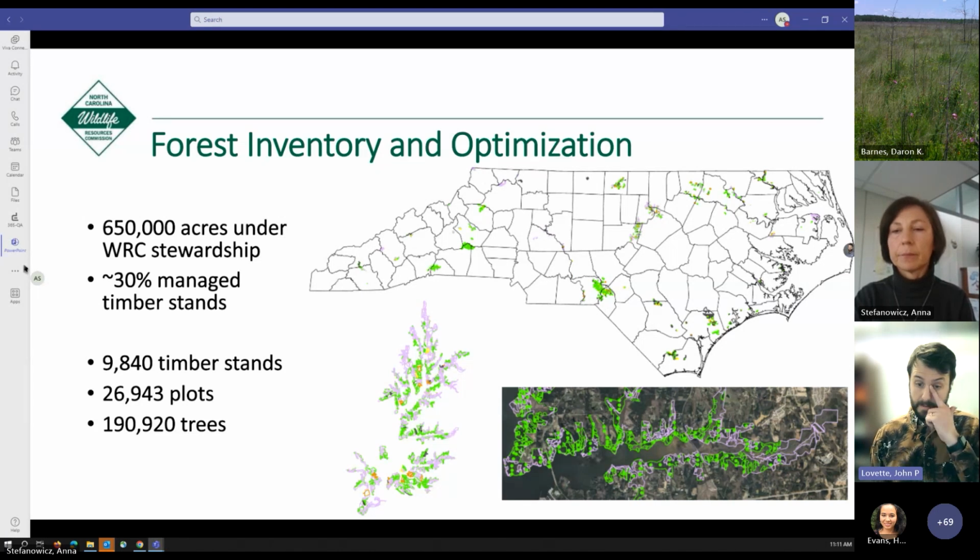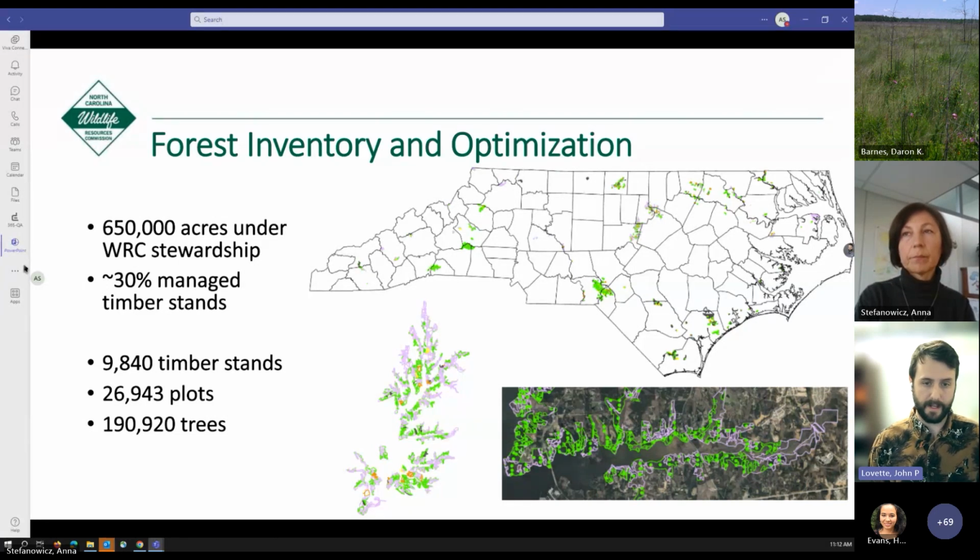What that means is areas where we are tracking the health of the forest, the growth of the forest, and may take action with timber treatments like thinning or clear cutting. This data, as far as the GIS goes, manifests in almost 10,000 timber stands that are mapped across the state, inside of which we have almost 27,000 plots at which our foresters go out and measure trees, and we have data on over 190,000 trees across the state.